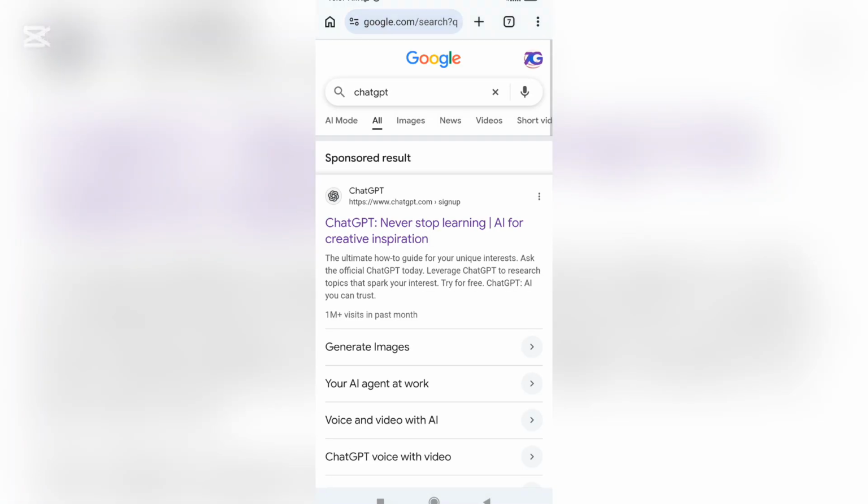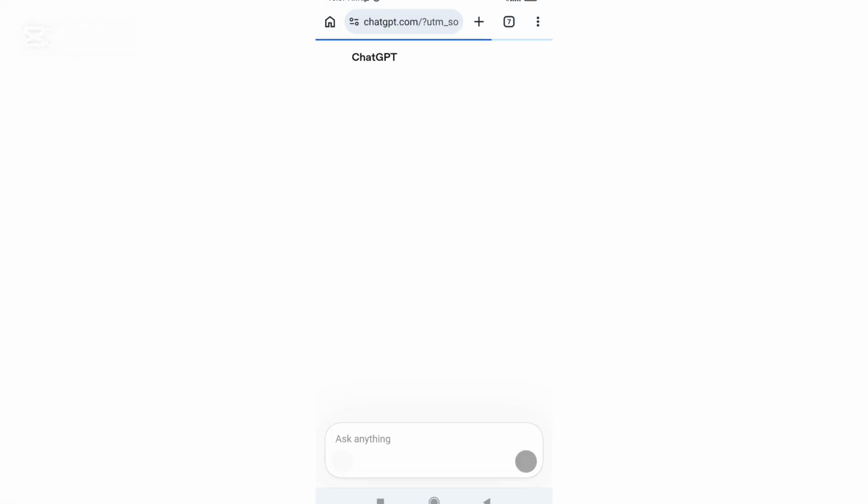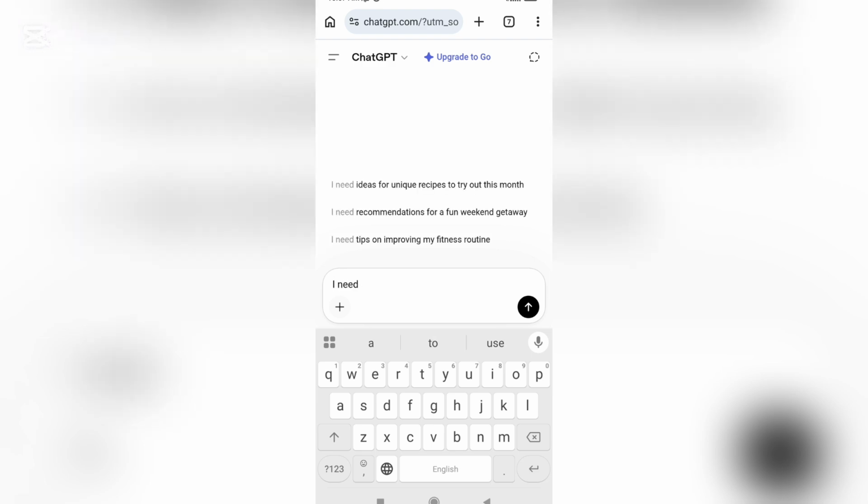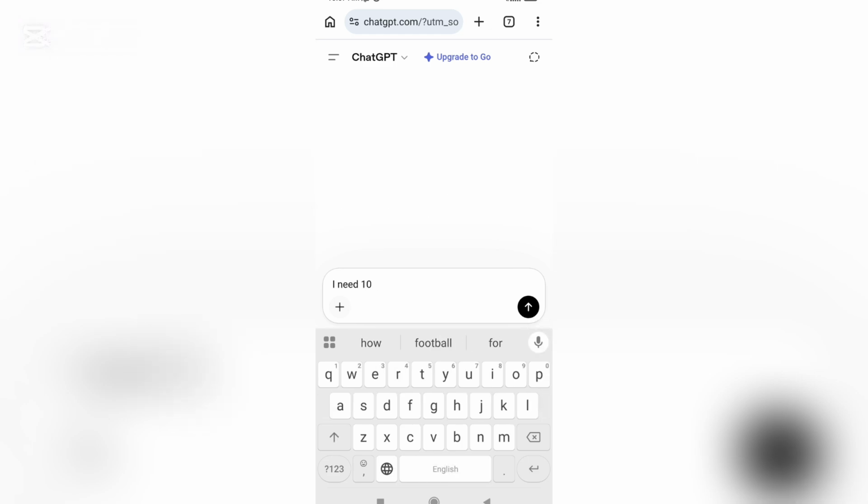ChatGPT to get solution. So all we need is a solution for keywords. So I need to use this prompt. I need ten super keywords in SEO.